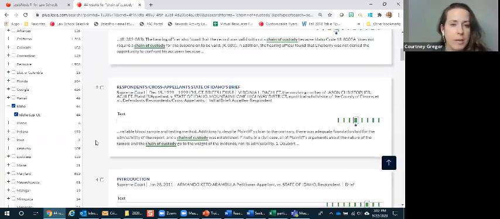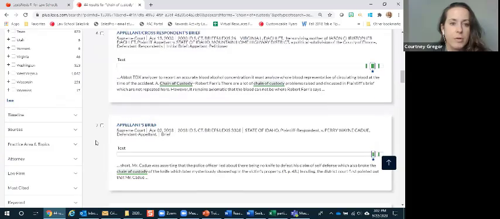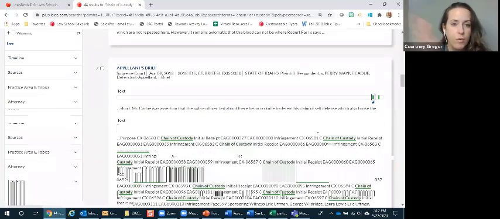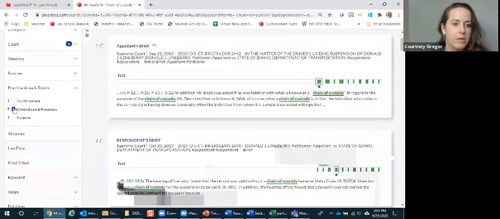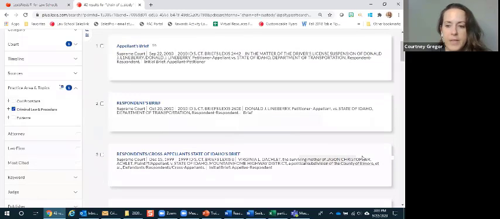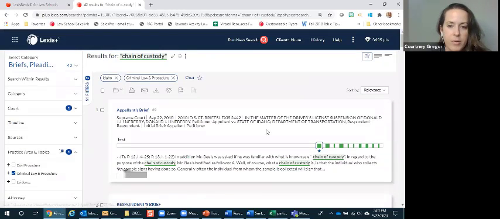There might be some issues where you're searching for criminal and it actually has some civil crossover and you want to make sure you're only getting the criminal cases. You could go into practice area or topic and drill down then on criminal law and procedure. And then what I wanted to show you, here we have our briefs, pleadings, and motions.